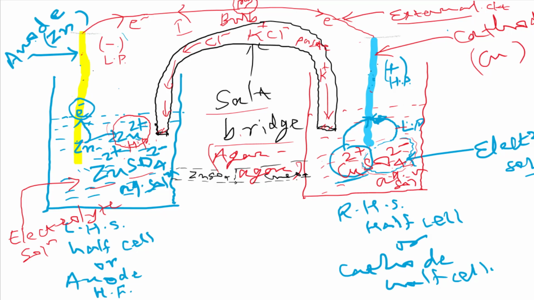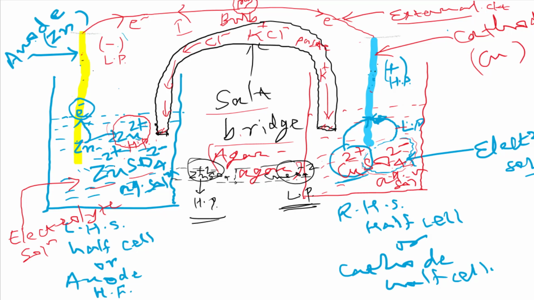And now here what is happening, zinc ions are in excess here and sulfate ions are in excess here. So this side, the left hand side, becomes high potential and the other becomes low potential, isn't it? Yes, sir. This potential difference is just opposite to the potential difference in the external circuit, isn't it?